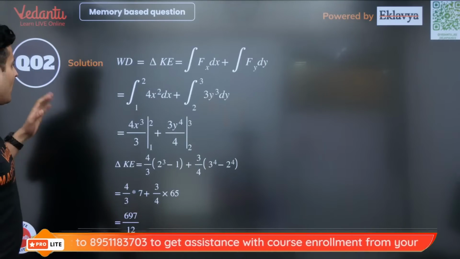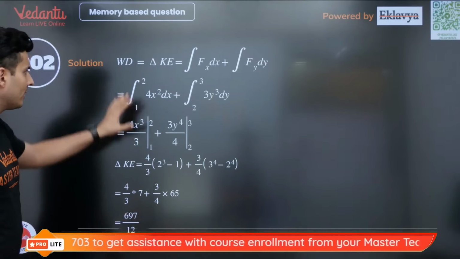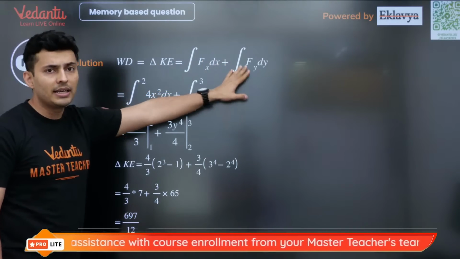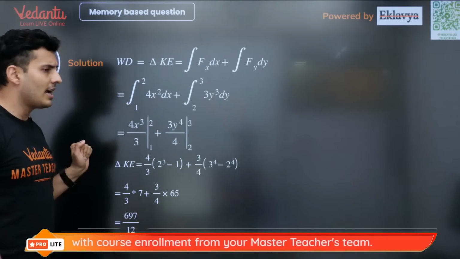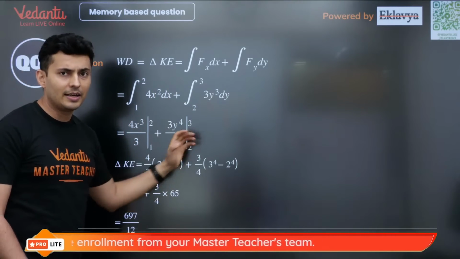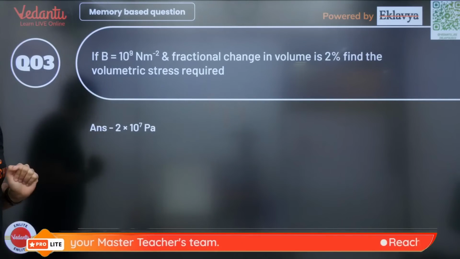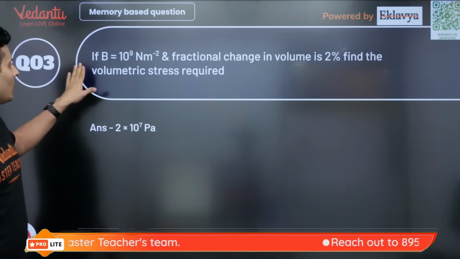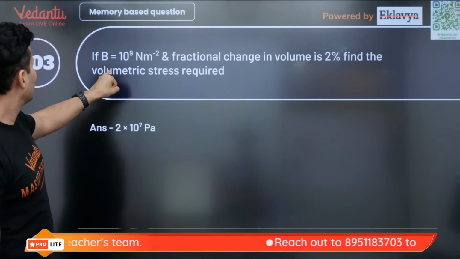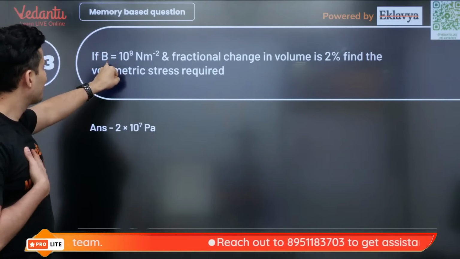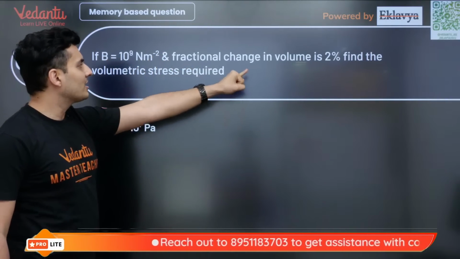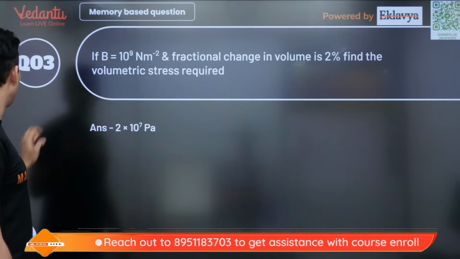Next question. Okay, the solution has also been mentioned over here. Integrating x separately, integrating y separately, you will get the answer. Work is force integrated with the displacement. X and y axis has to be done separately. That's the whole point. Now, this is bulk modulus, this much. Fractional change in volume is this much. Find the volumetric stress.